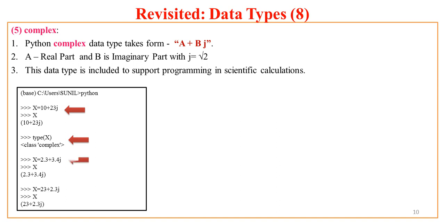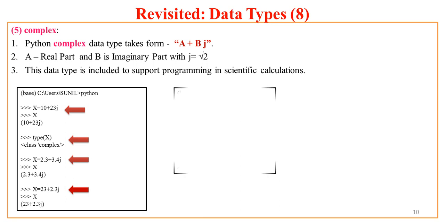Now I can even have the real and imaginary parts as floating numbers. So I can say 2.3 plus 3.4j, and if I ask to print the value of x, it returns the real part as 2.3 plus the imaginary part as 3.4, enclosed in round brackets. I can even take one value as an integer and the other one as a real, and that will also go fine with a Python complex number.